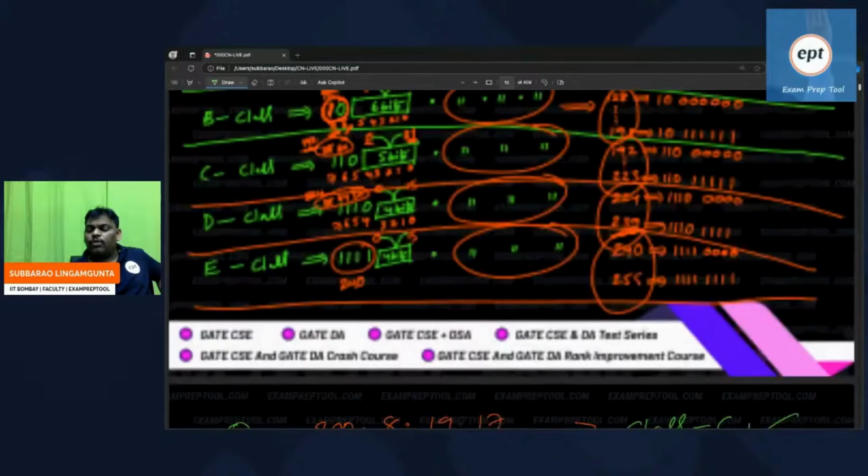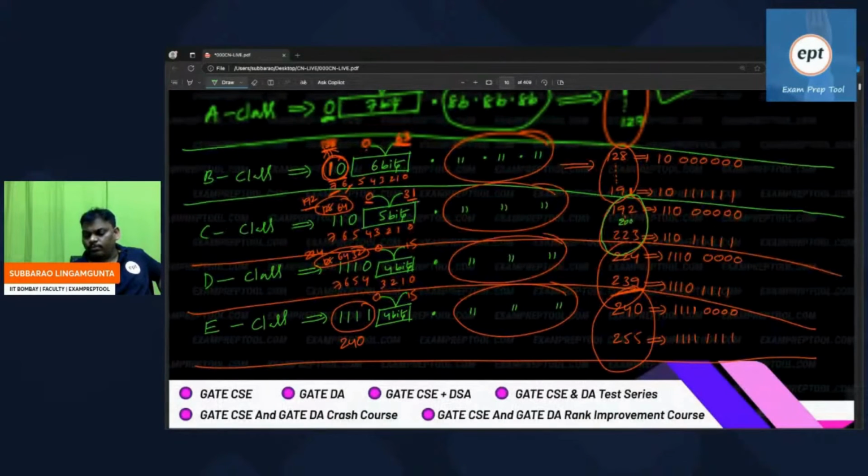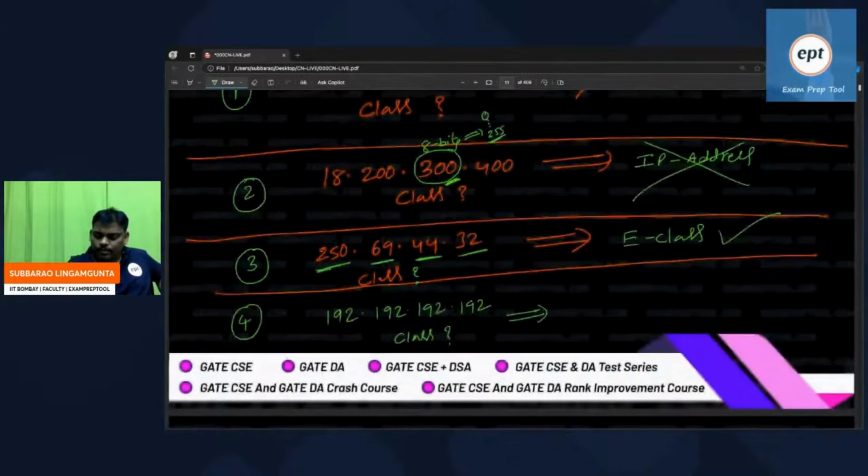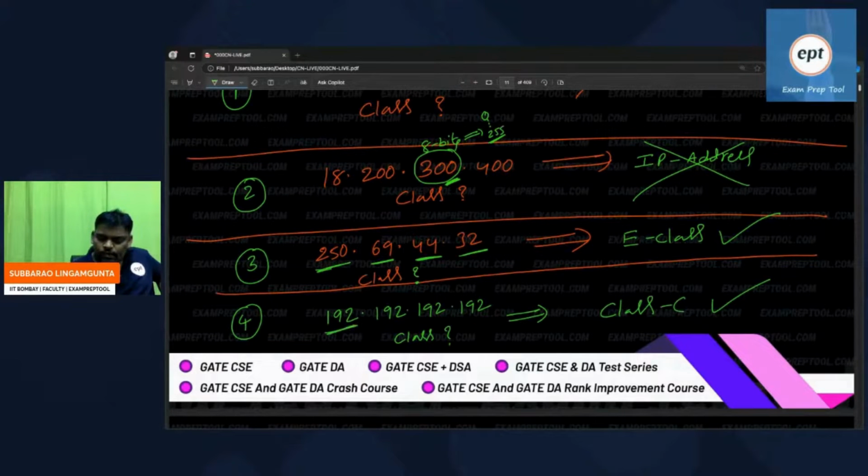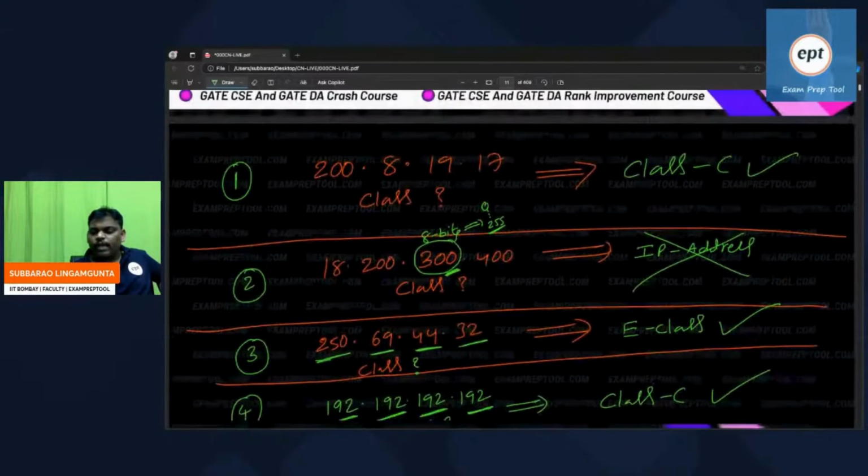If you have doubt, you can go there. 192. So I think the second one is 128 to 191, and the third one is 192 to 223. I think it is the third one, class C. First of all, is it valid? Of course, it is valid. It is valid and it is class C also.